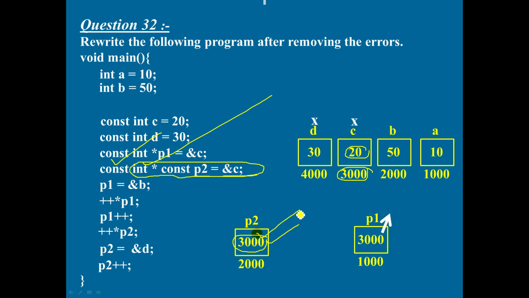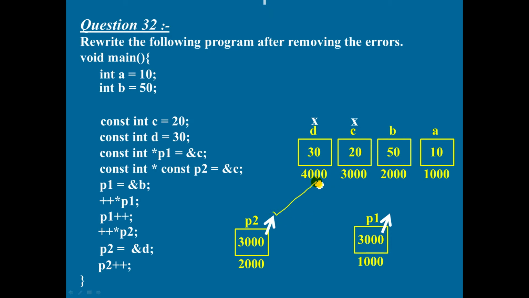Again, using 3000, you should not change its content. Let me put an arrow mark so that on seeing the arrow mark, I remember two things. Content of 3000 should be a constant. Using 3000, I should not change its content.